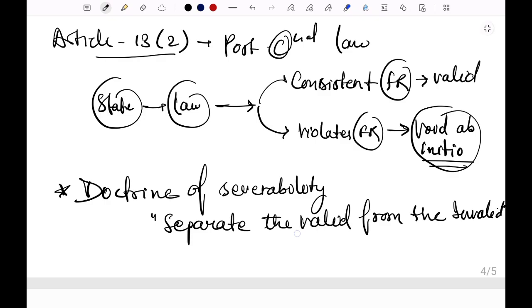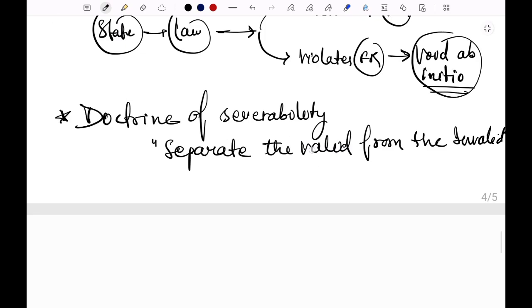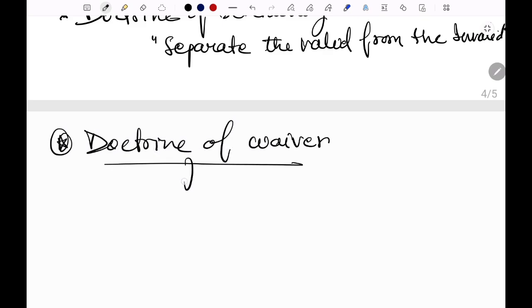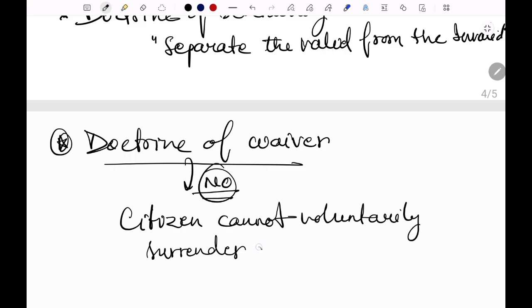Then there comes another doctrine under Article 13, that is the doctrine of waiver. Basically, can a citizen waive off their fundamental right? Can an individual citizen waive off their fundamental rights? The answer is no. Fundamental rights are for public welfare and constitutional governance, so we cannot waive them off. The citizen cannot voluntarily surrender a fundamental right.